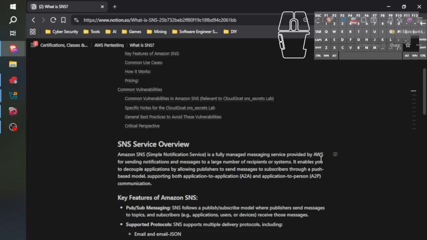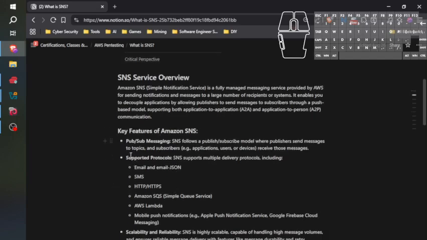If you're going to be hacking into something, you have to understand it, right? So before we do this, we're going to understand a little bit about what SNS is. It's for sending notifications and messages to a large number of recipients or systems. It enables you to decouple applications by allowing publishers to send messages to subscribers through a push-based model supporting both A2A and A2P.